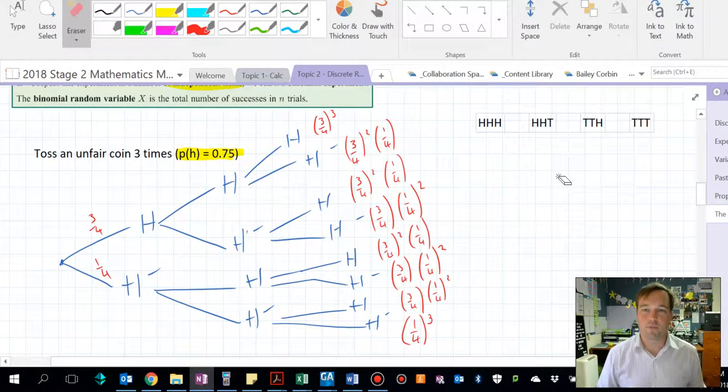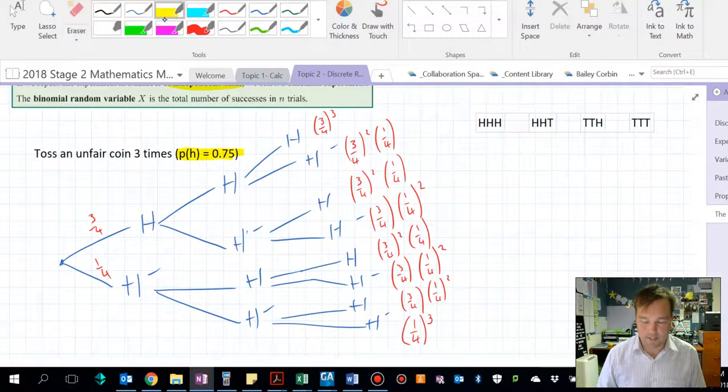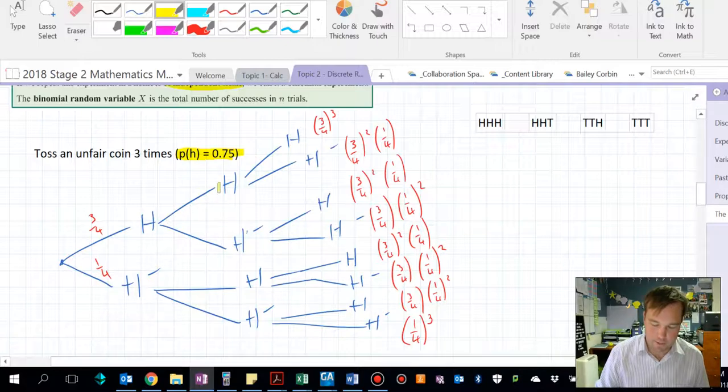Alright, so all the probabilities have been written out in my terrible writing. The way each of these is calculated is that every time we go along a head path, we have a 3/4 chance following that, and a not head is a quarter. So 3/4, 3/4, not is that. Here it's 3/4, quarter, 3/4. So I've just done the 3/4 squared.